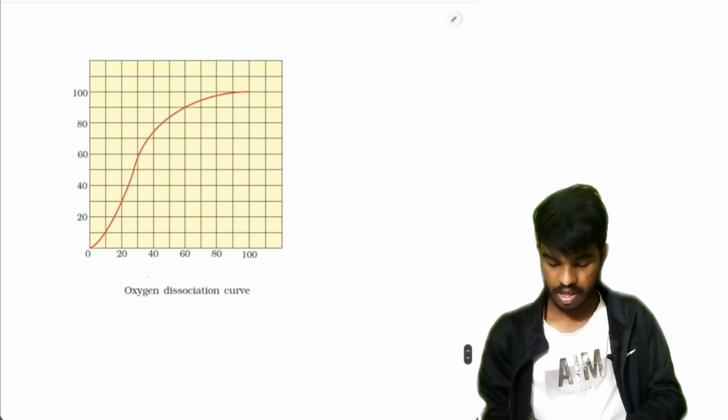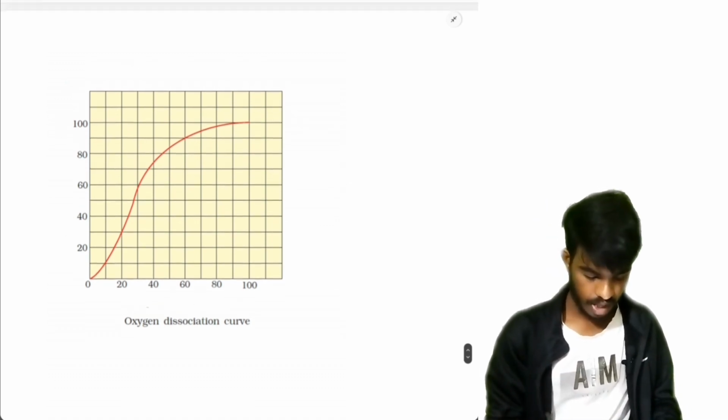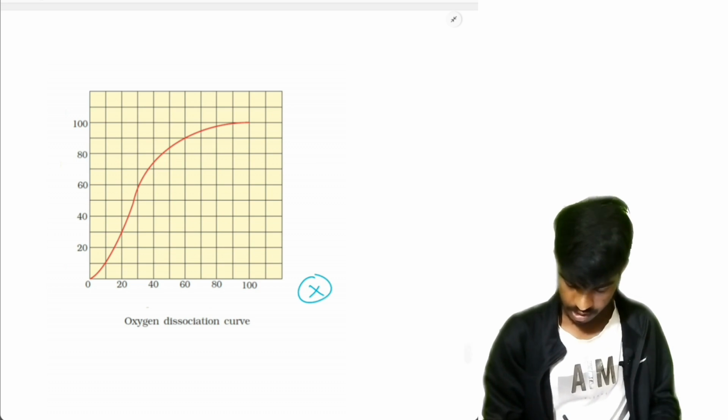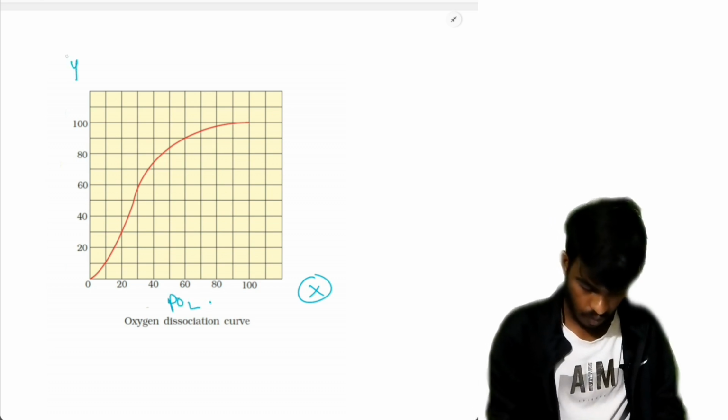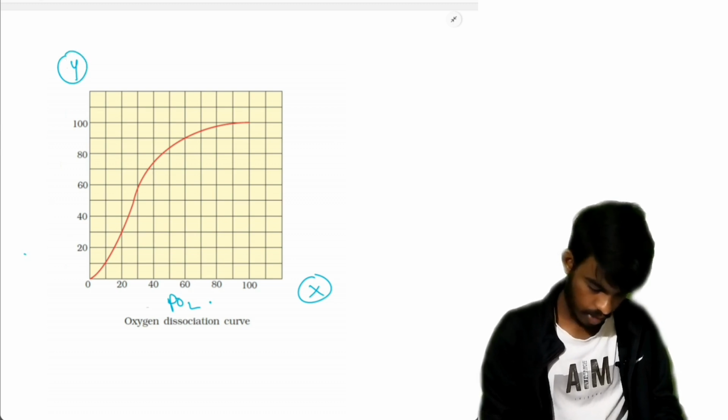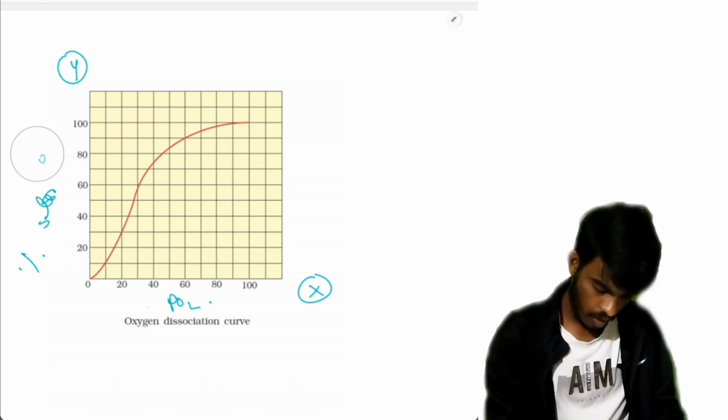And this is the oxygen dissociation curve, and on the x-axis partial pressure of oxygen and on the y-axis percentage saturation of oxygen hemoglobin.